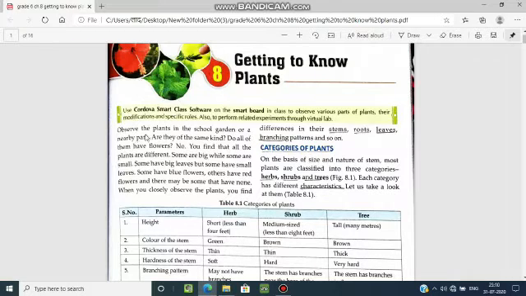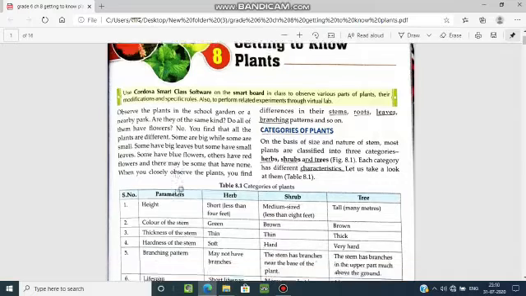Observe the plants in the school garden or a nearby park. Are these of the same kind? Do all of them have flowers? No, you will find that all the plants are different. Some are big while some are small. Some have big leaves but some have small leaves. Some have blue flowers, others have red flowers. And there may be some that have none.